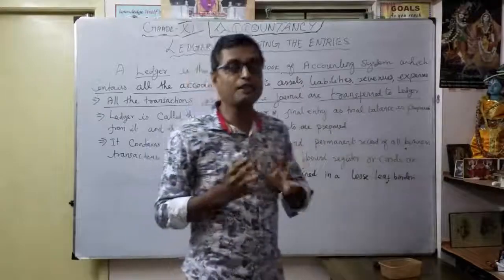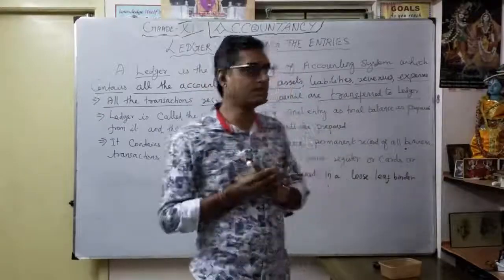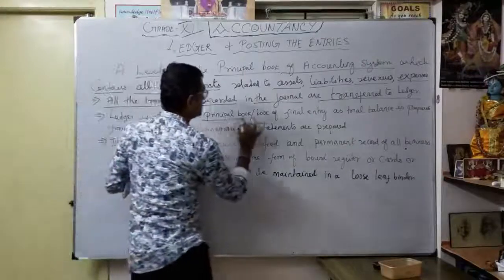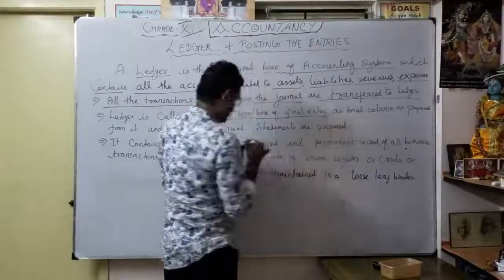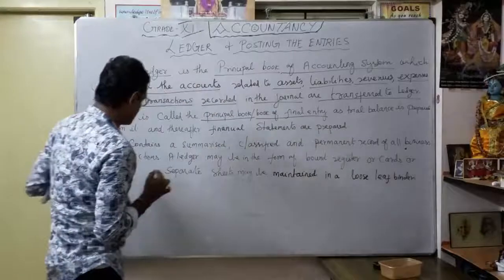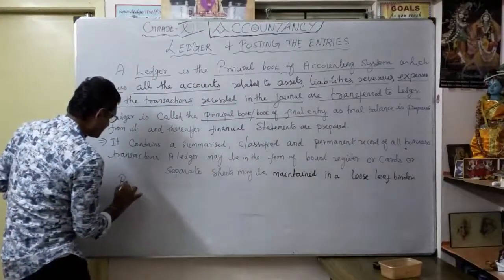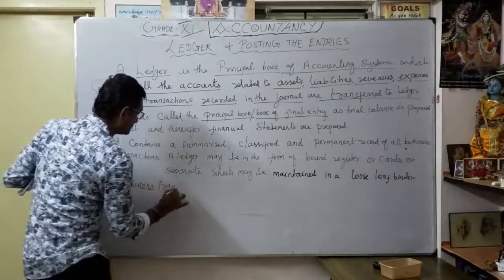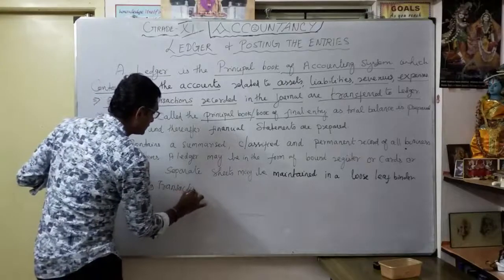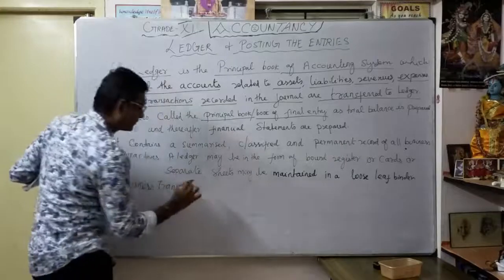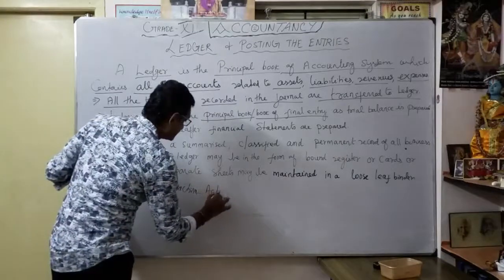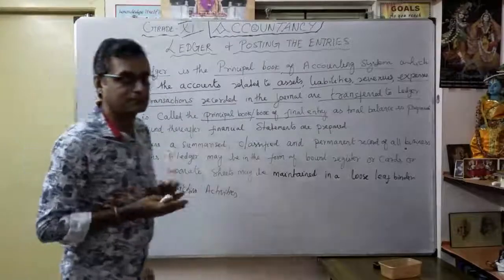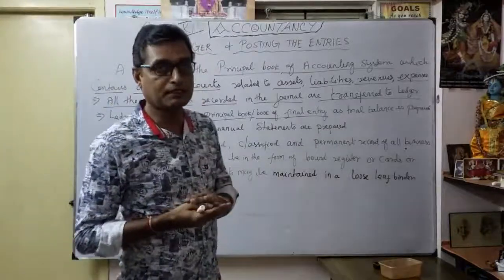So why are you doing that? What is the purpose of the ledger? The ledger is called the principal book, or book of final entry. That is the final one. For example, take a business transaction. Normally we speak of different activities. What are the activities? Every day in the business, your purchases, your sales, your expenses, your income.